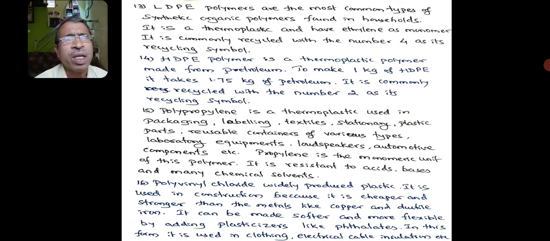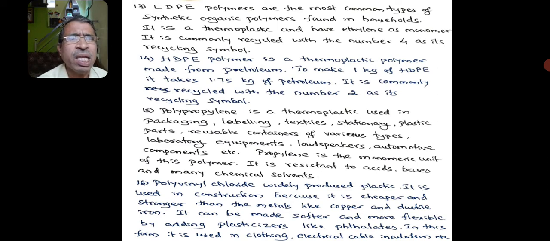This means the low density polymers can be recycled. The recycling process is abbreviated by a number known as 4. Similarly, high density polymers are also recycled. They are abbreviated by the symbol 2. High density polyethylene is a thermoplastic polymer made from petroleum. To make 1 kg of HDPE, it takes 1.75 kg of petroleum.